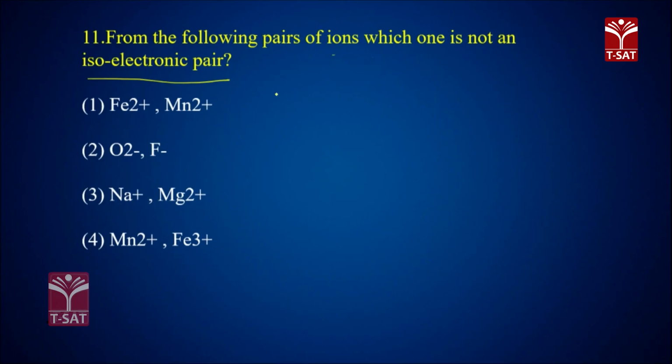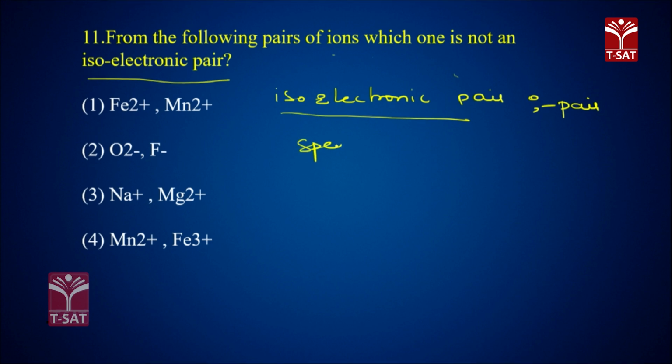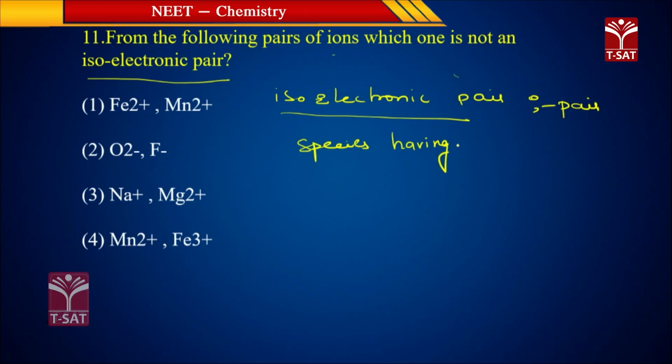Isoelectronic pair means what? This question is from atomic structure. Isoelectronic pair means a pair of species which are having the same number of electrons. A pair of species having the same number of electrons are called isoelectronic species.